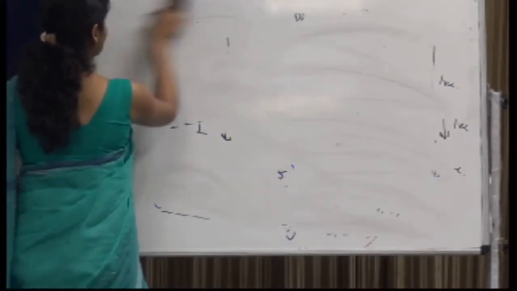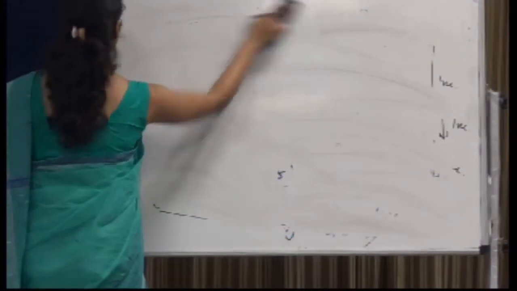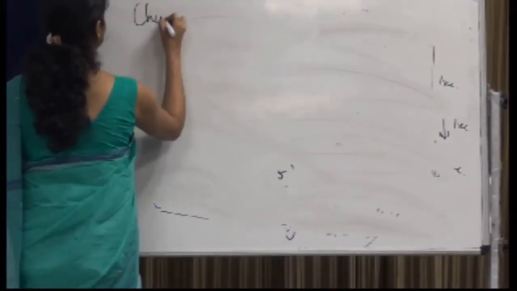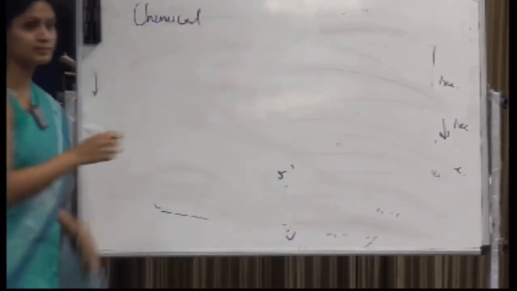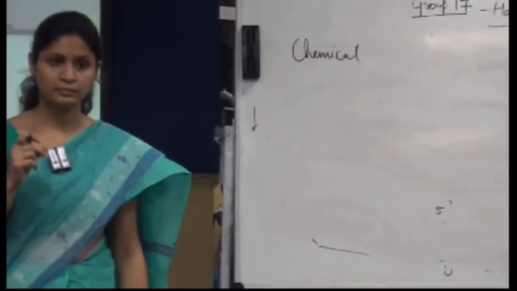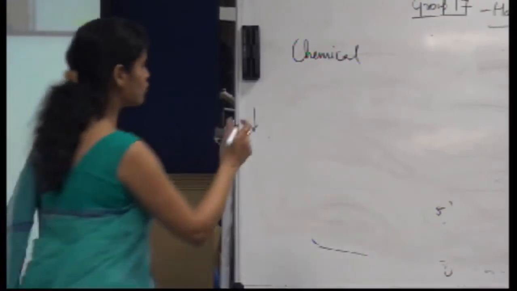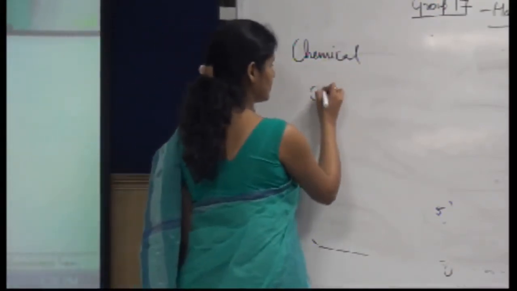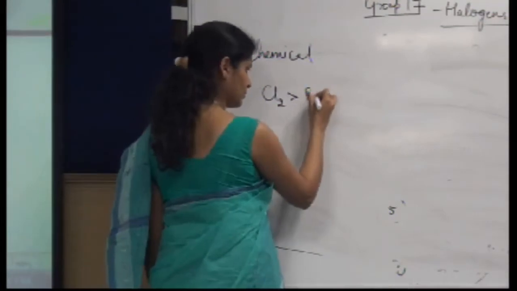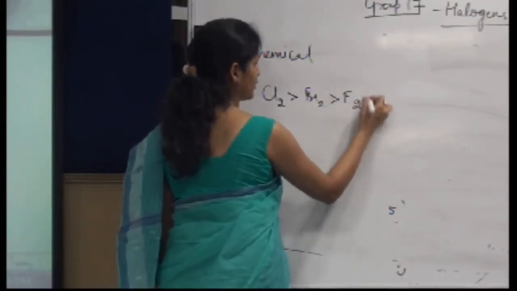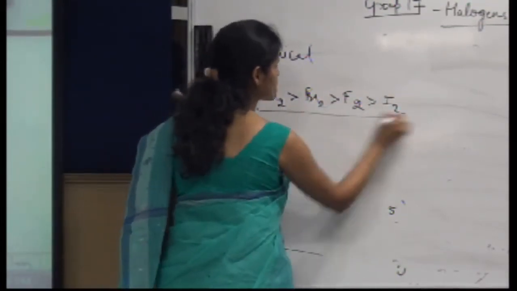Let's talk about the chemical properties. Okay, might be. This is the order.